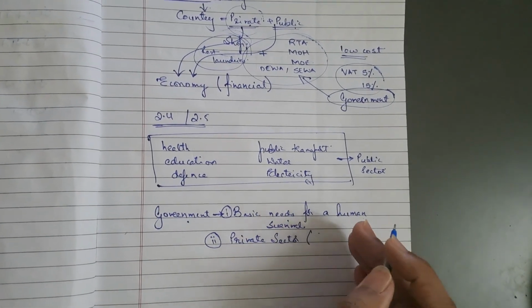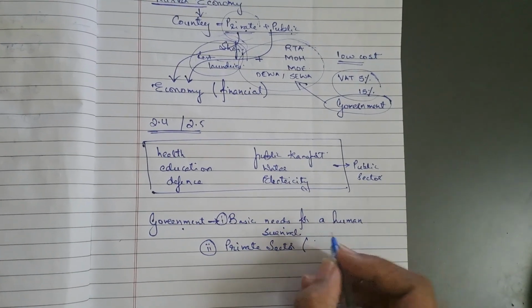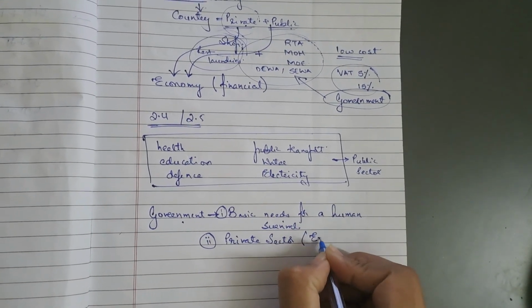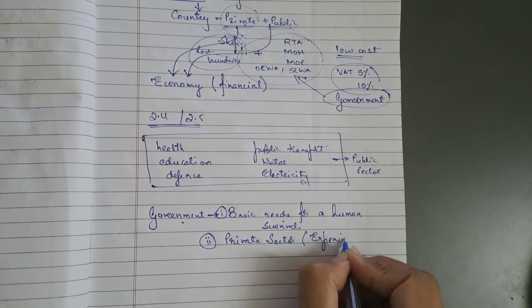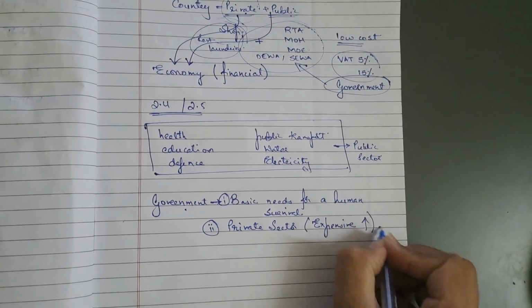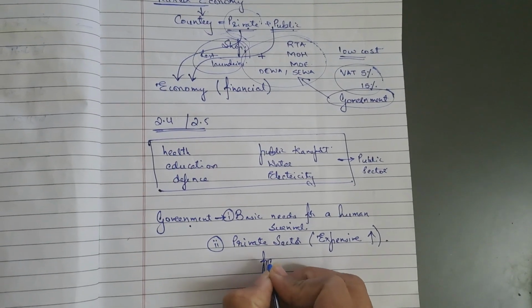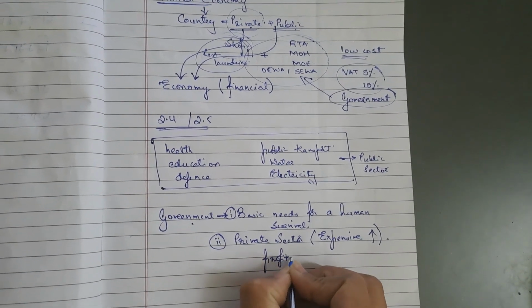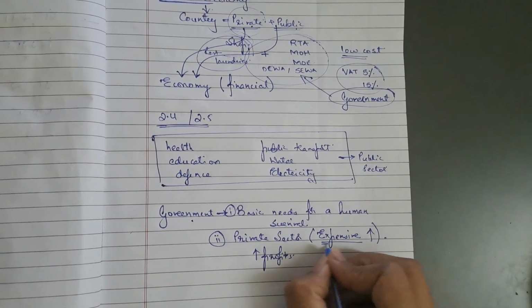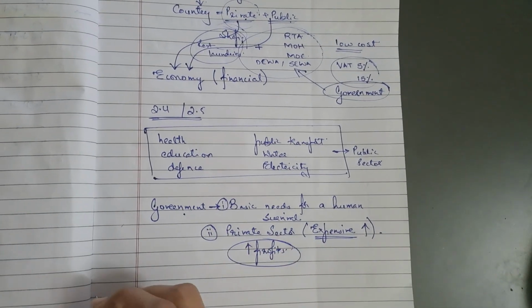Because Al Futtaim is oriented toward earning profits, he will make it expensive, and he will increase the per trip charges of the metro. To increase his profits, he'll make it expensive.